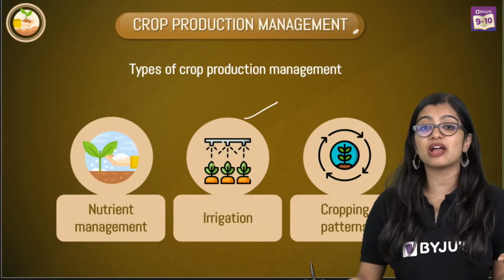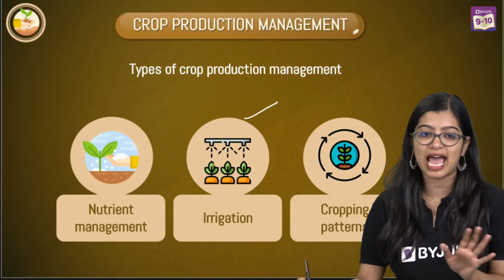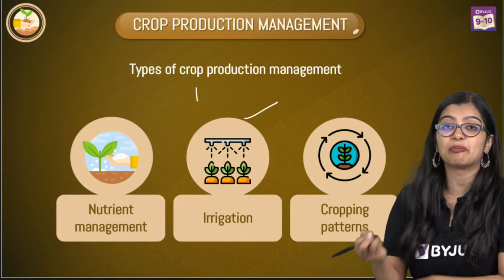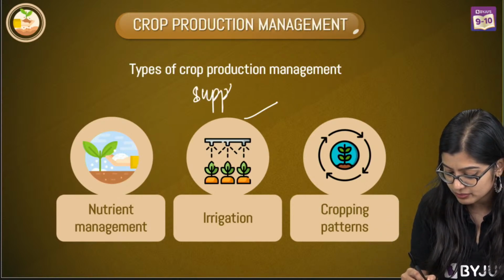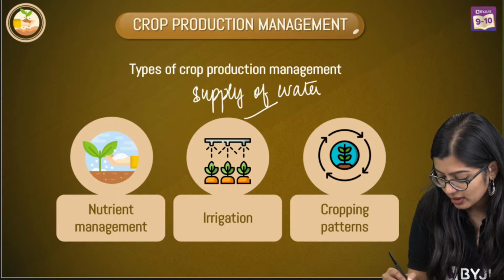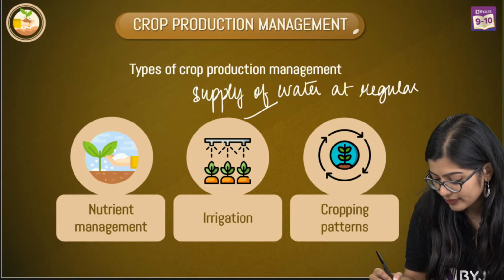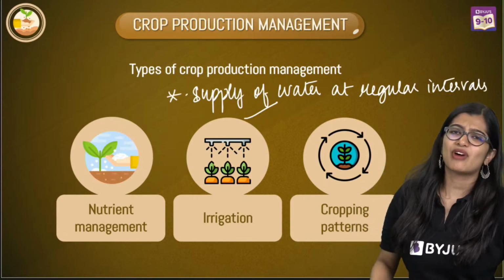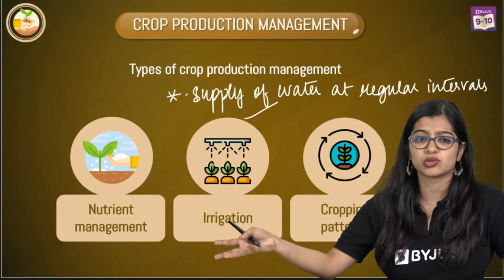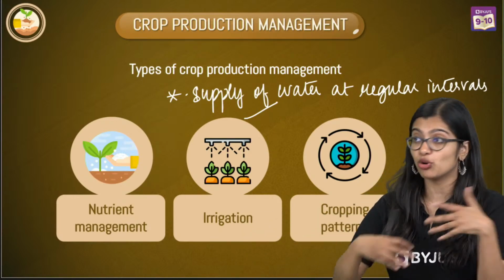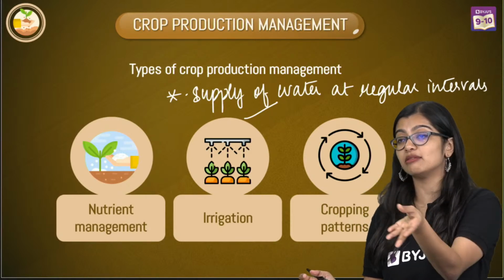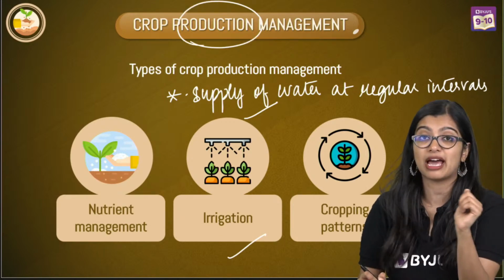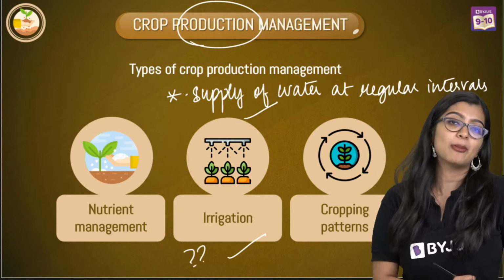Now we'll move on to the next one, which is irrigation. Irrigation is very simple and easy. We know that irrigation is nothing but the supply of water at regular intervals. Now I'm sure a lot of you must be wondering, why should we worry about water? Water is a natural resource, we are always getting water. It is there in the pipe, in the tanks. So why should we be concerned about crop production management, and why are we talking about water?